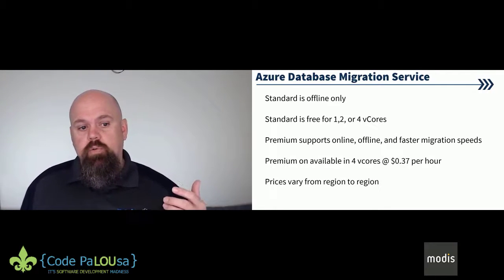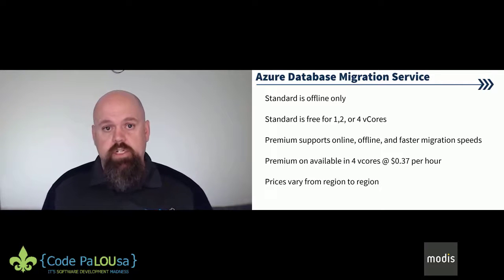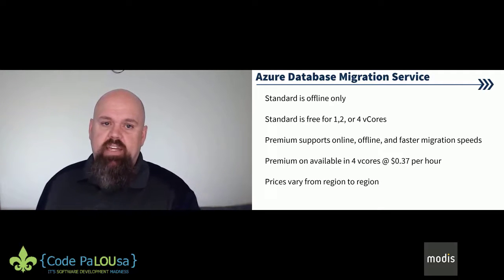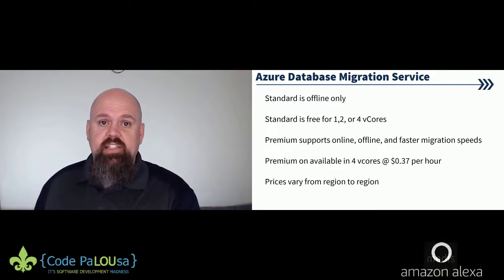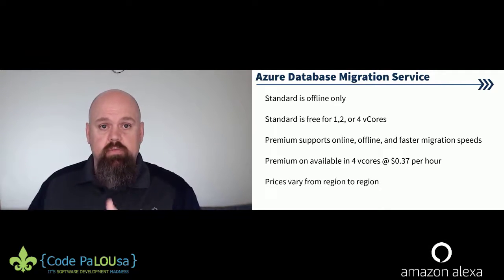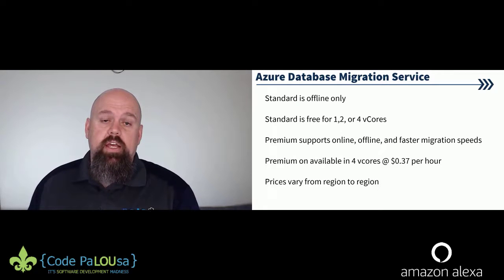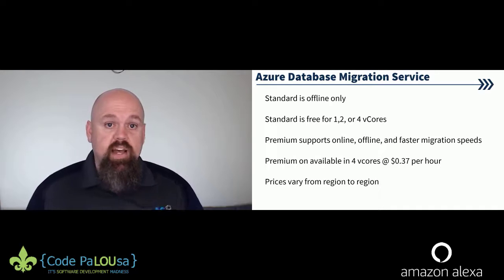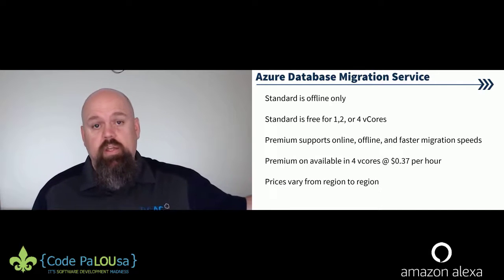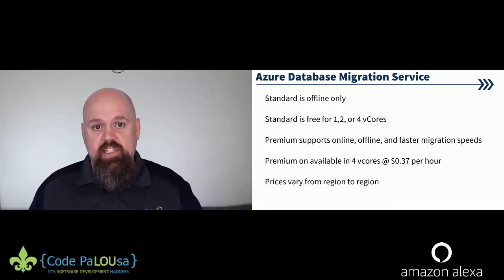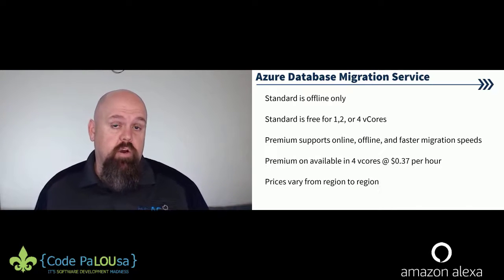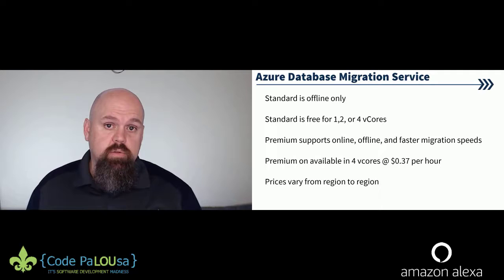It also varies in price from region to region. If you're moving data out of Louisville, Kentucky into the East US region, which is on the Eastern Seaboard, then that might be cheaper than moving data from Louisville, Kentucky to West US, which is on the Western Seaboard. You can kind of see where the prices might be different on the West Coast than on the East Coast. So again, check your region, wherever you're going to and from, your prices might vary a little bit.